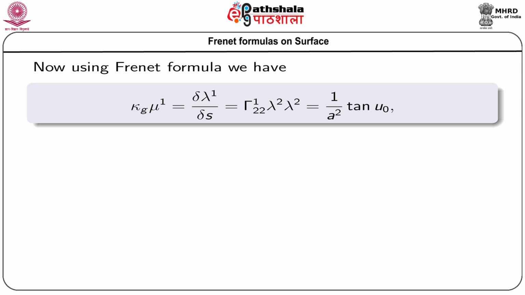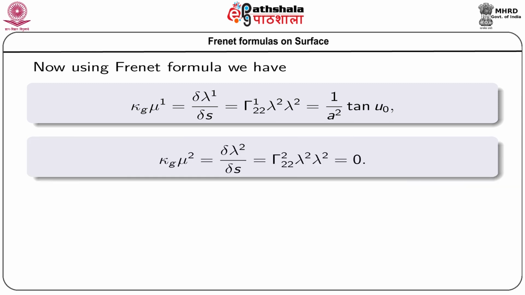So, if we put the values, we get kappa g mu 1 equals 1 by A square tan u 0, and kappa g mu 2 we get 0.